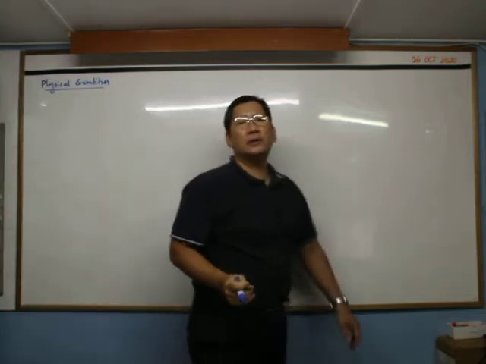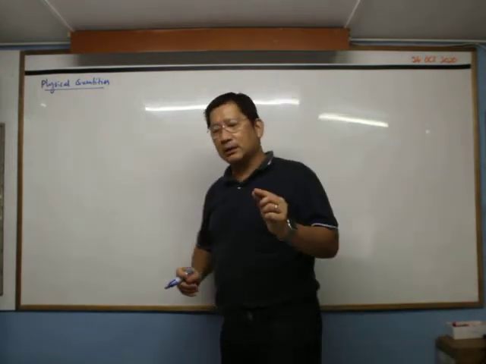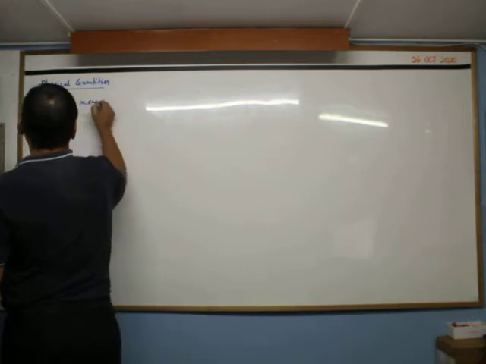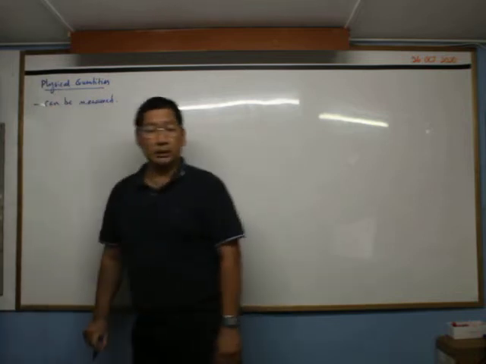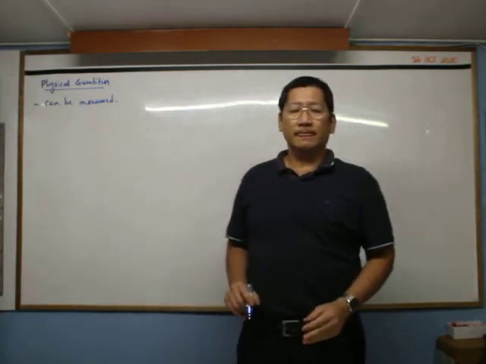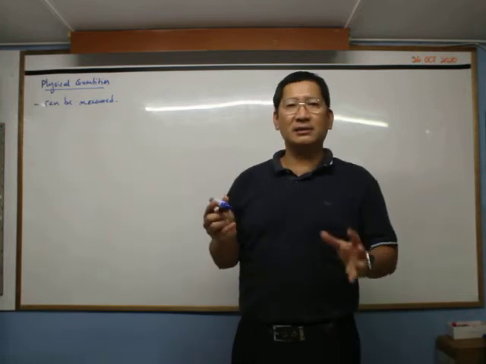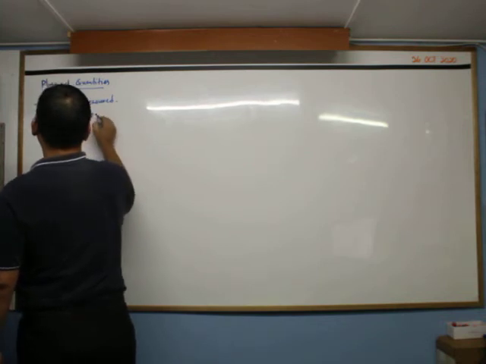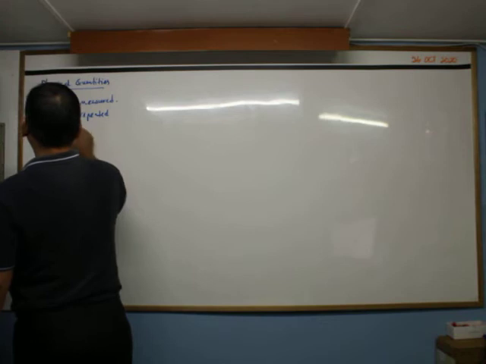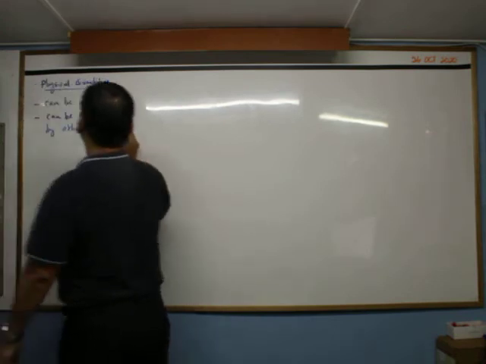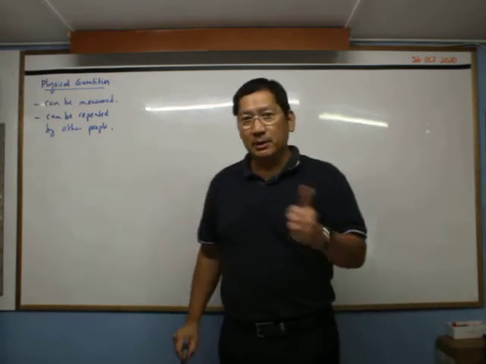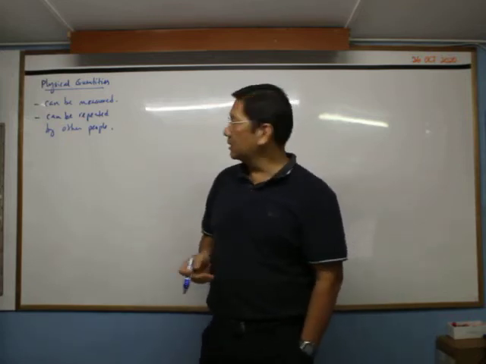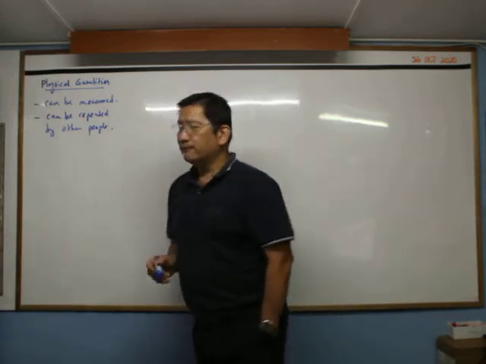So what are physical quantities? Physical quantities are something that you can measure. They can be measured, okay? Everyone else can measure. If you are supposed to measure the same object, the size is supposed to be the same. That means it can be repeated by other people. And then normally we can attach a unit to it just to tell people how big the size is. So these are the meaning of physical quantities.